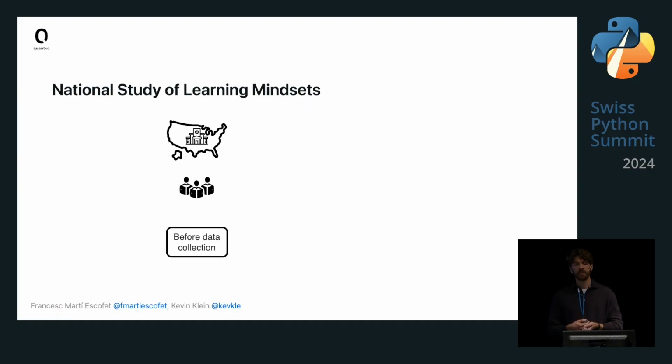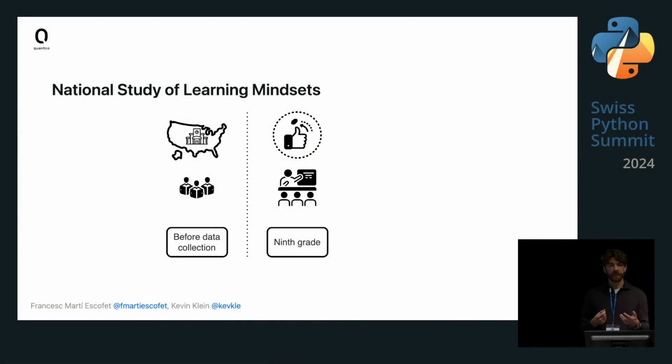And this experiment is called the National Study of Learning Mindsets. It was conducted in 2019 by a group of North American universities and research institutes. And what happened there was that they chose approximately 70 high schools across the United States. Now, from each of these high schools, the students were brought together and were basically defined as to be the experiment population. So these were the experiment units, if you will.